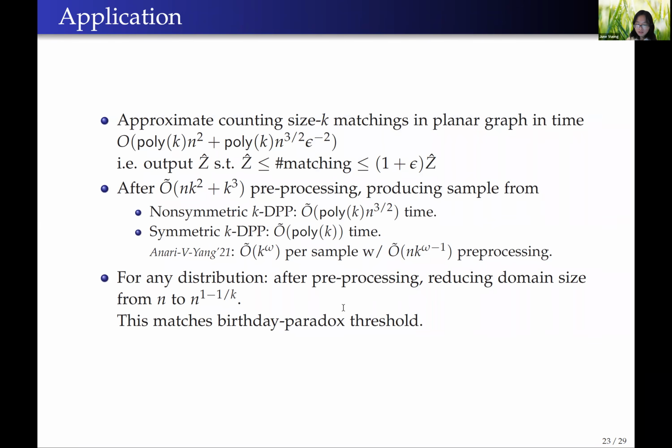So applications of the main theorem include a faster algorithm to count size k matchings in planar graphs, and also a faster algorithm to sample from non-symmetric and symmetric DPPs. We also saw that for all distributions, after some preprocessing, we can always reduce the domain size from n to n raised to 1 minus 1 over k, and this matches the birthday paradox threshold in the hypergraph example that I talked about earlier.